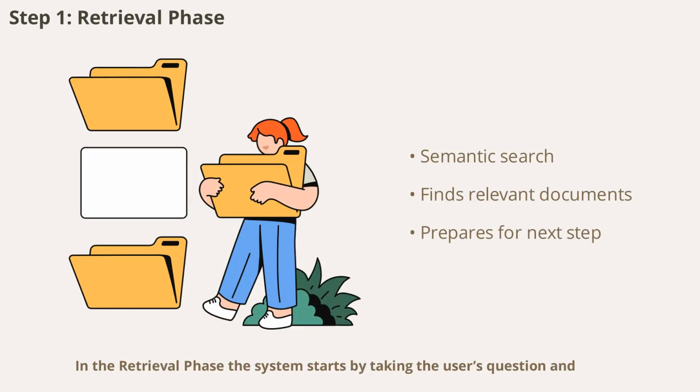In the retrieval phase, the system starts by taking the user's question and searching its knowledge base for the most relevant information. This isn't just a simple keyword search, it uses semantic search to find content that's conceptually similar to the question. The system then returns the most relevant documents or text chunks, setting the stage for more accurate answers. This step ensures that the AI has access to the latest and most pertinent information before it even begins to generate a response.